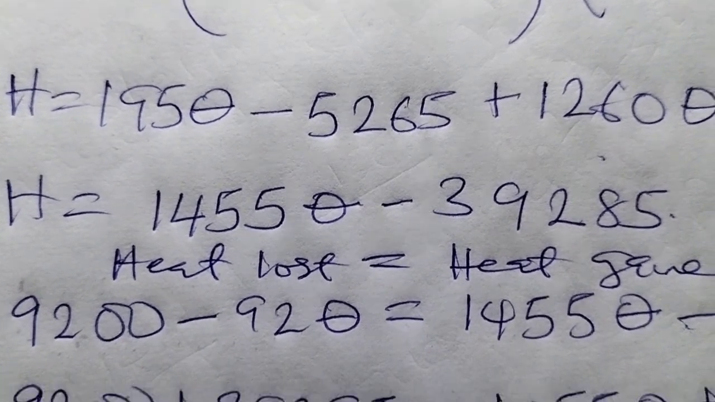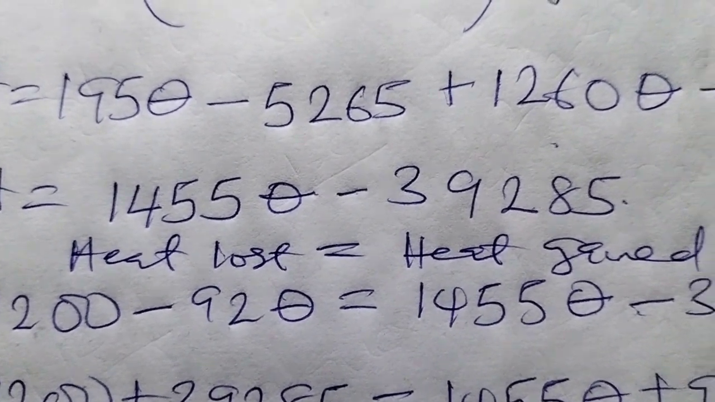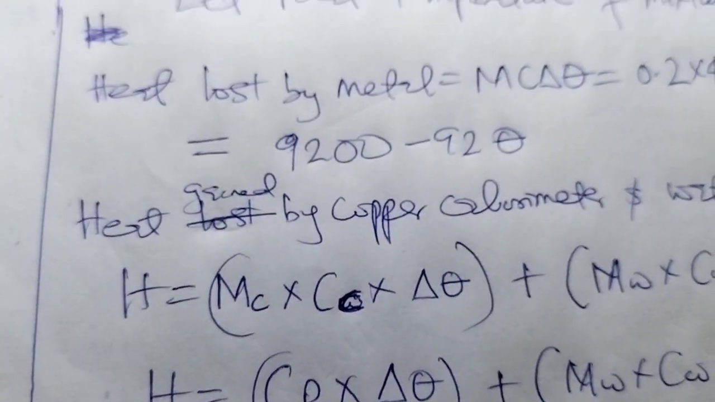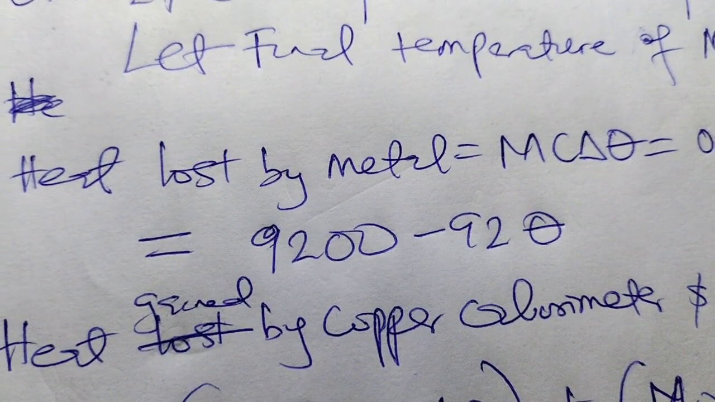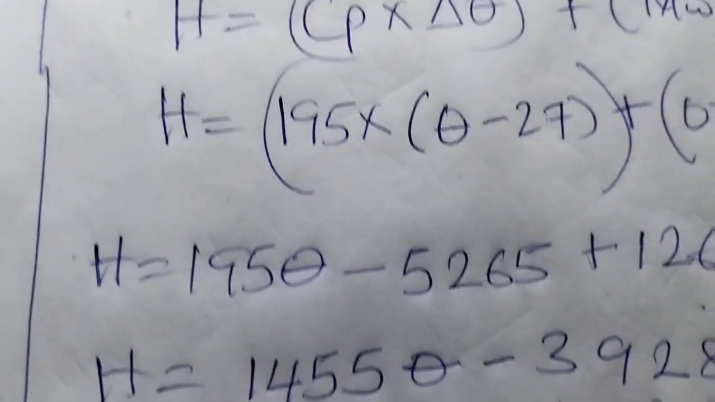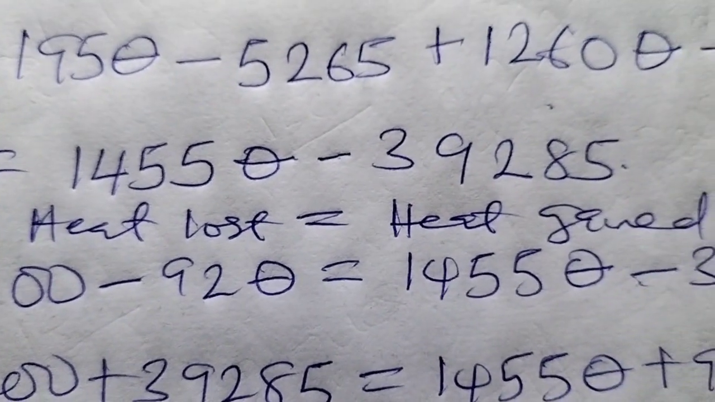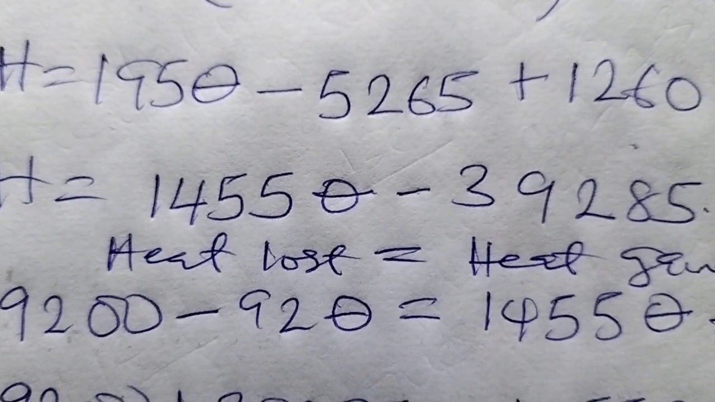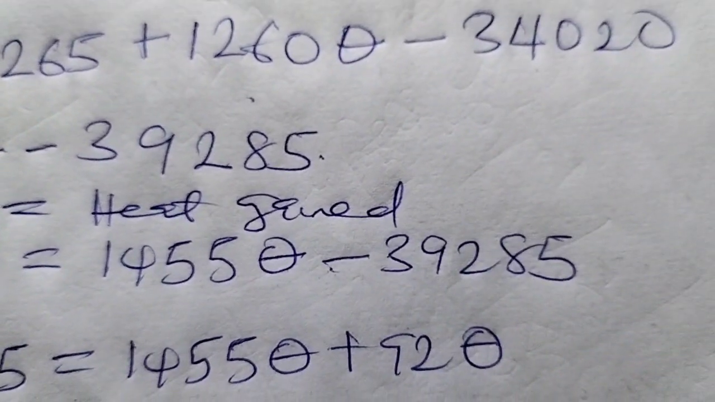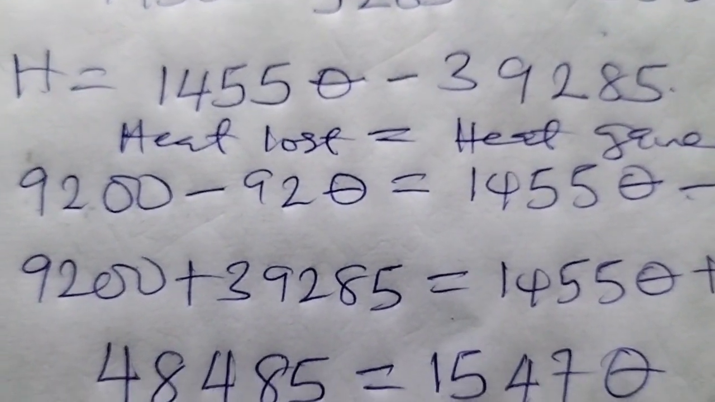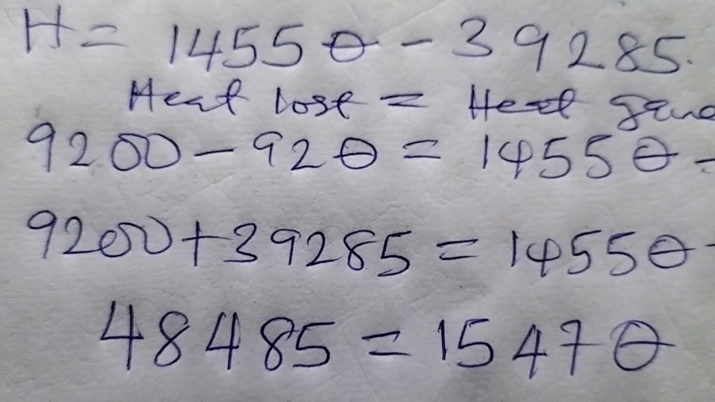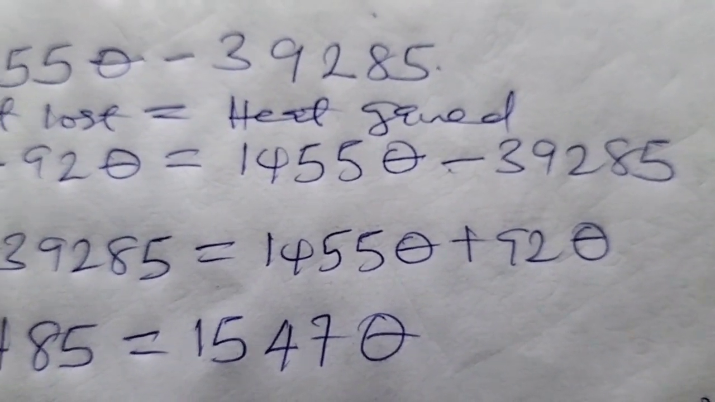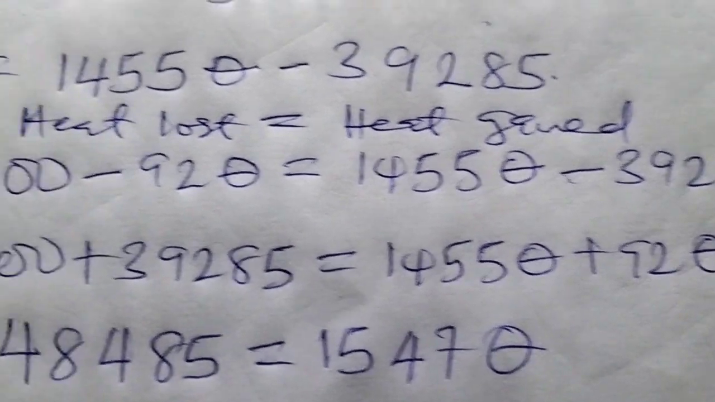We now move to the principle of heat capacity, which is heat loss equal to heat gain. Heat loss by metal is 9200 minus 92 theta. We bring it down. Then heat gain, which is gained by calorimeter and water, is 1455 theta minus 39285. We equate the two. Then collect items. We have 9200 plus 39285 equal to 1455 theta plus 92 theta.